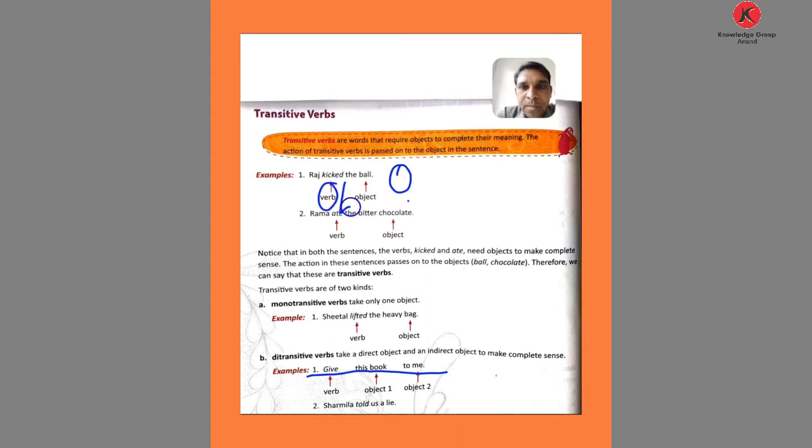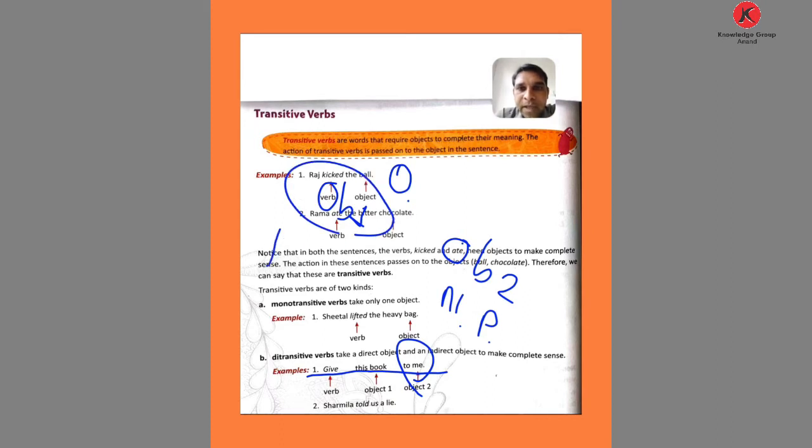If there is object number 1 and object number 2, object number 2 is a noun or pronoun, and object number 1 is always a thing, like a book, pen, bag, chocolate, ball.